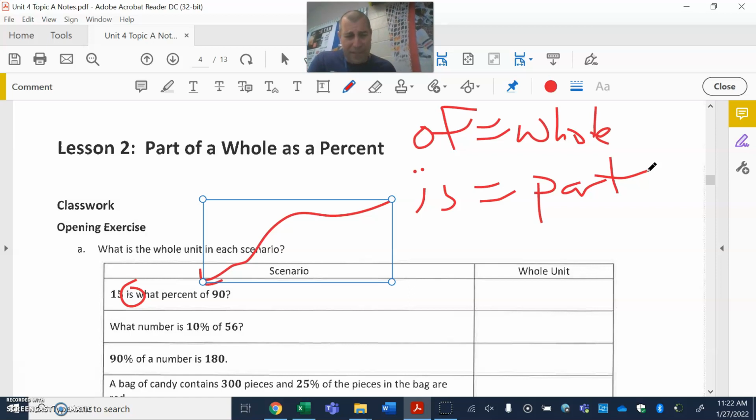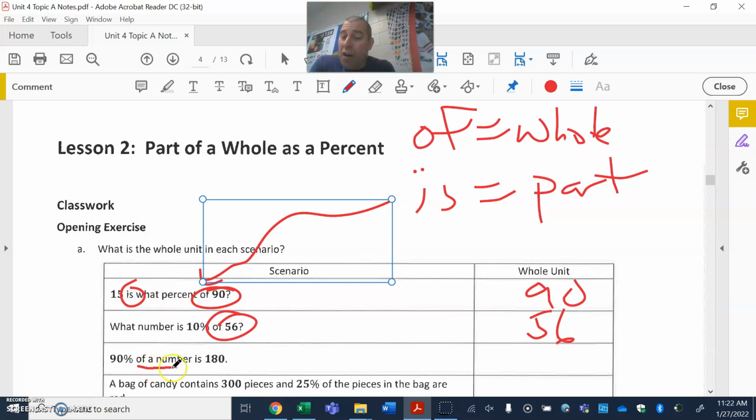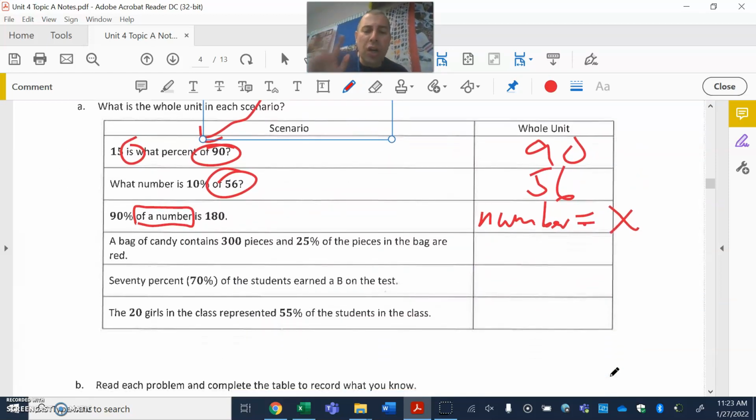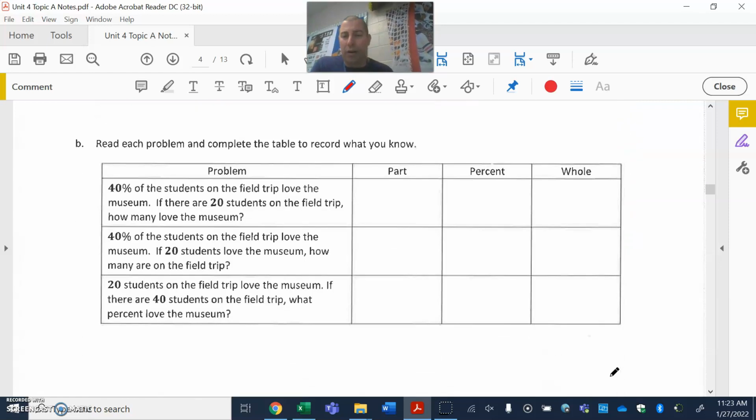So in this case, we see of 90, so that tells me 90 is the whole. Of 56, 56 is the whole. 90% of a number. So who's the whole? Well, it's the number. Now, we don't know what the number is, so that's why we refer to it as someone like X. But the is, which is the part, that's dealing with the 180 that we're after. So those are ideas that we want to be aware of.